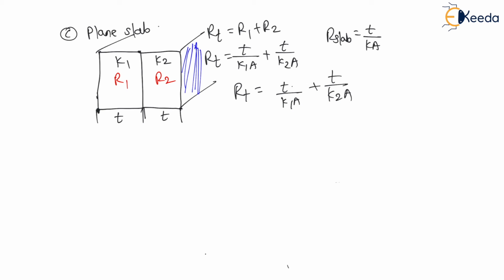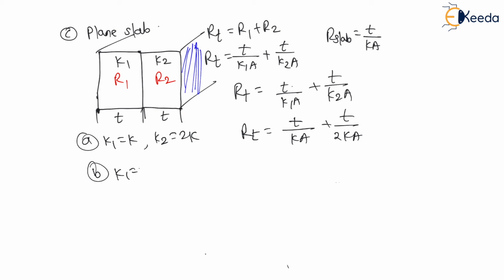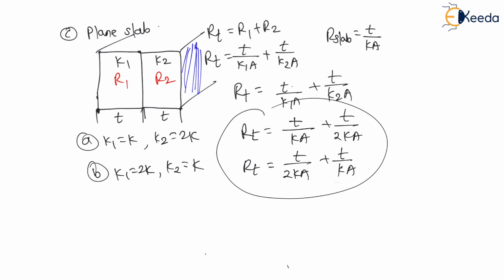If K1 is equal to K and K2 is equal to 2K, what will happen? Total resistance will become thickness divided by Ka plus thickness divided by 2Ka. This is option A. If option B, if K1 becomes 2K and K2 becomes K, then total resistance becomes T divided by 2Ka plus T divided by Ka. Now, here total resistance in both cases is same. You can observe the same thing, 2 plus 4 and 4 plus 2 is always same, right? Means the sequence doesn't matter for the plain slab.